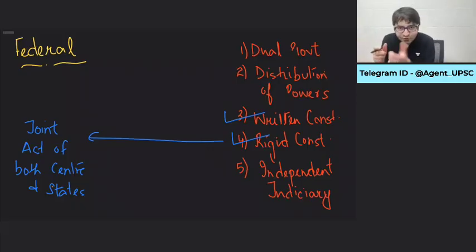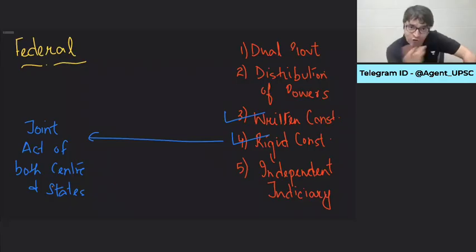If the center unilaterally changes this constitution and says these powers are not given to you, these powers we are snatching back, then it is as good as a unitary constitution. So rigidity of the constitution means if at all you want to amend the constitution, it has to be a joint act of both center as well as states. Both have to agree that these are the things that we need to change. If one says no, the other cannot force its view.